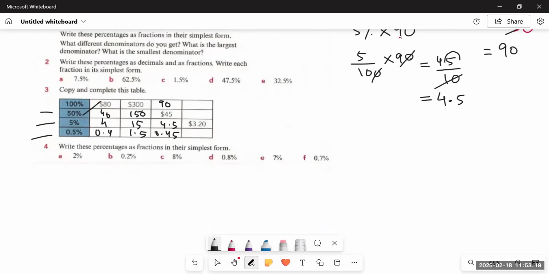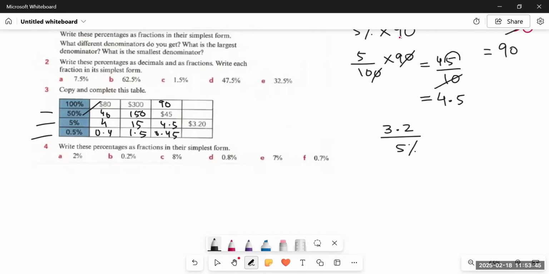Okay, now we are given $3.2, which is equal to 5% of our total. So what we will do, we will take this part and divide it by its percentage only. I keep repeating, when you are not given 100%, when you are not given a total, then you have to use this formula that you will take the part and divide it by its corresponding percentage to find out 100%.